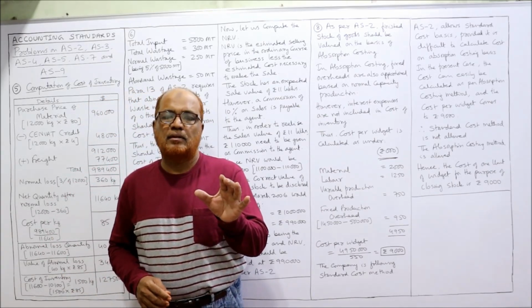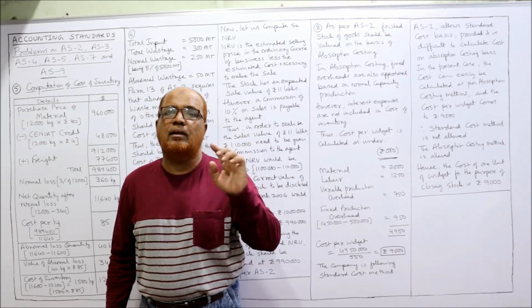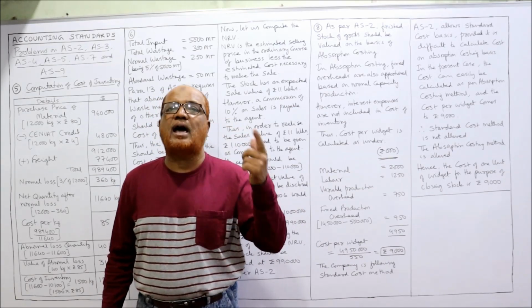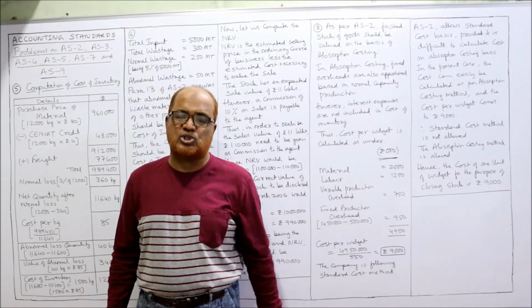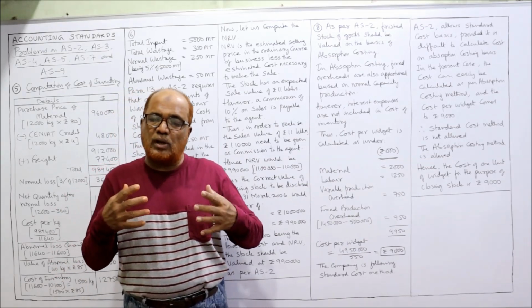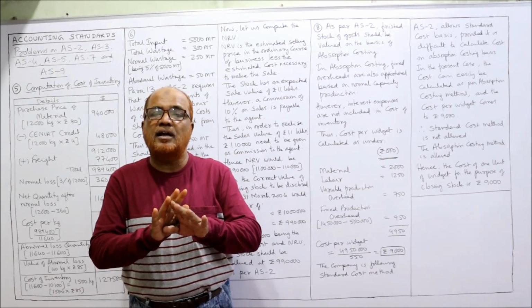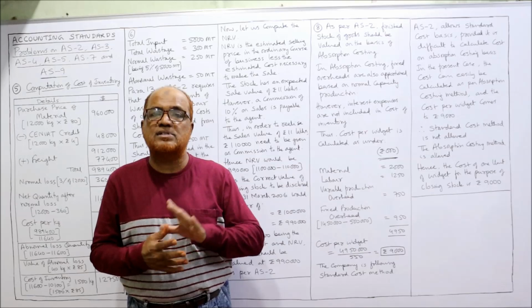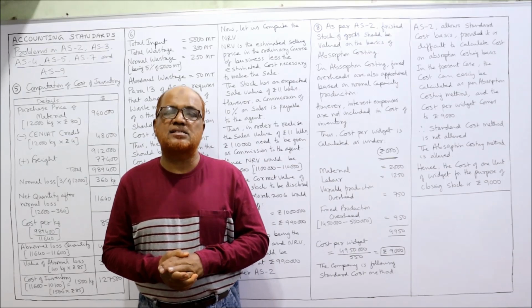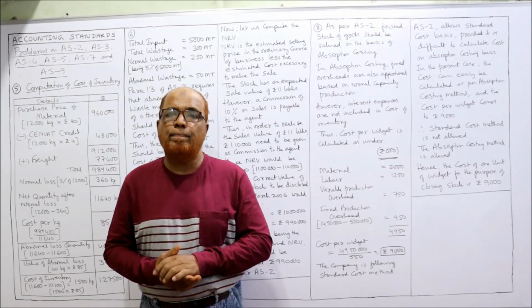AS2 says a company can adopt a standard cost only if it is unable to find out the actual cost according to absorption costing. Then only they can go for standard cost. If the actual cost according to absorption costing can be ascertained, in that case it is not allowed to follow standard cost. Now in our problem, the data is given to calculate the cost per unit according to absorption